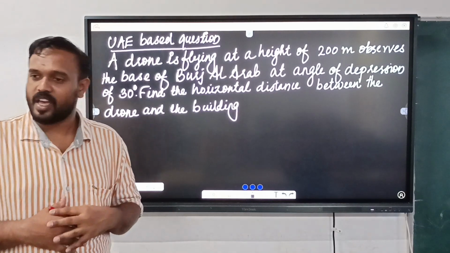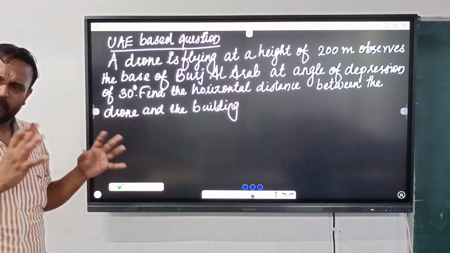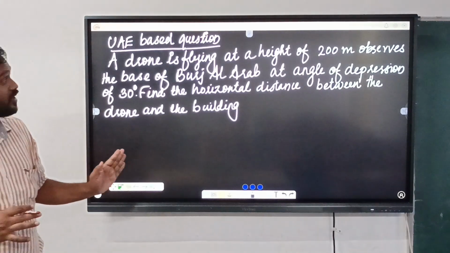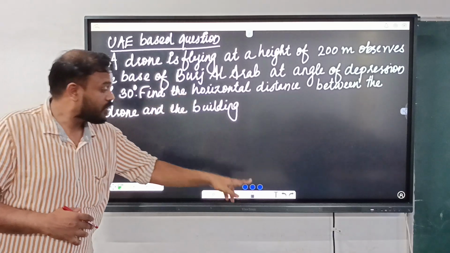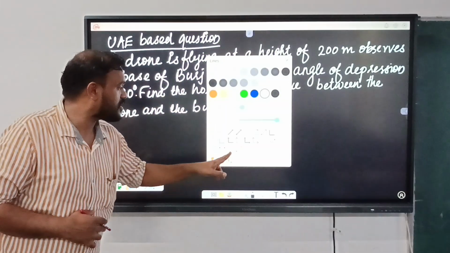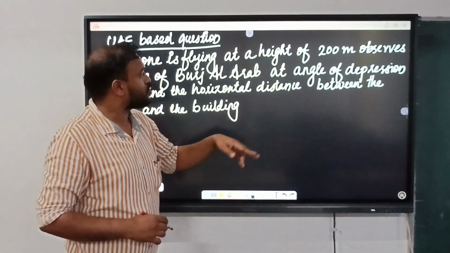So can you draw the diagram of the question? How will the diagram be? Where the drone is flying at a height of 200 meters, is it? It's flying at a height of 200 meters.